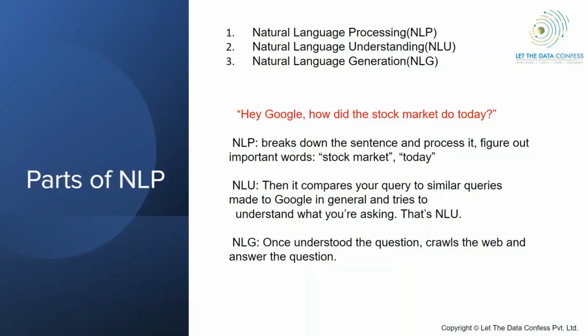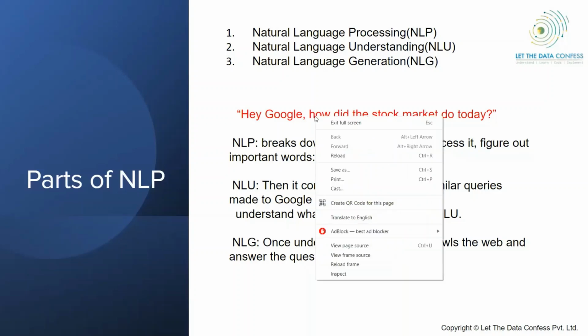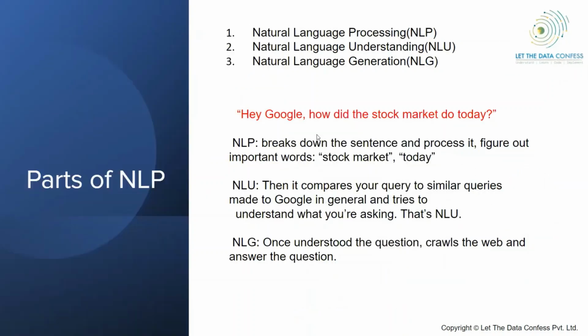The second thing is NLU. In that case, it is like, okay, I understood that the stock market and today are the two major, more important points that I have to focus on. But now what is the intent, the intention of saying this thing? What does the user actually want to know? Here, how is the thing that the user wants to talk about, how this thing has to be done. This is called natural language understanding.